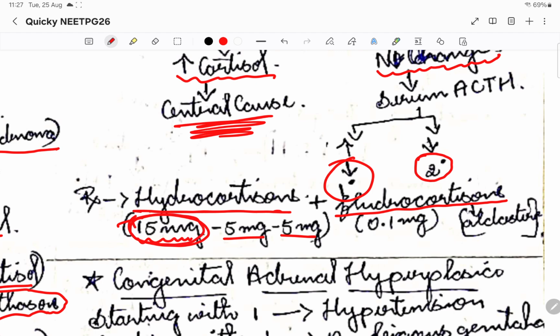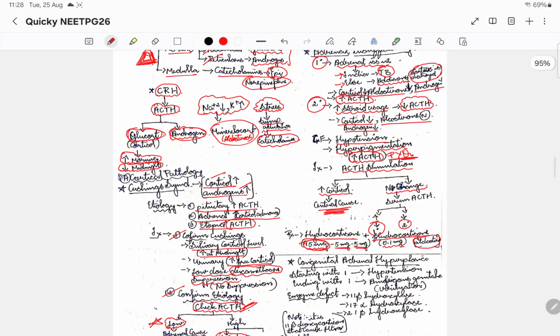That is 15 mg I'm giving out of a total of 25 mg. 15 mg I'm giving in the morning and 5 mg I'm giving in the afternoon and night. So this is how I can treat adrenal insufficiency, along with fludrocortisone, because aldosterone also should be treated with respect to primary adrenal insufficiency. This is 0.1 mg that I am giving. So this is all and everything you need to know about the cortical adrenal pathologies.